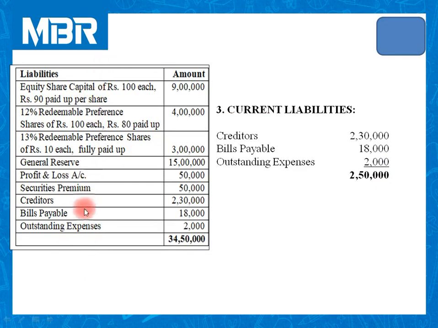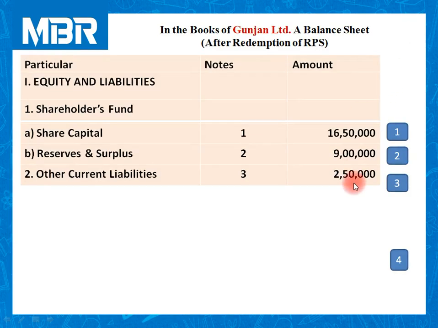You can refer to the balance sheet given to us. Creditors 2,30,000, bills payable 18,000 and outstanding expenses 2,000. Total of the current liabilities 2,50,000 that we have inserted over here. With this, total of equity and liabilities comes to rupees 28 lakhs.